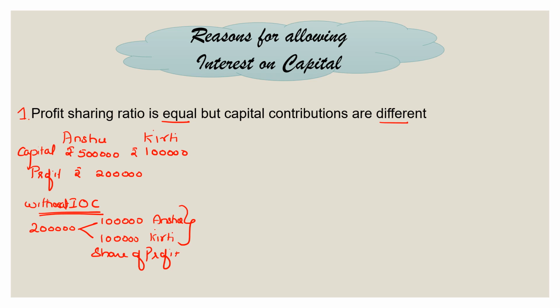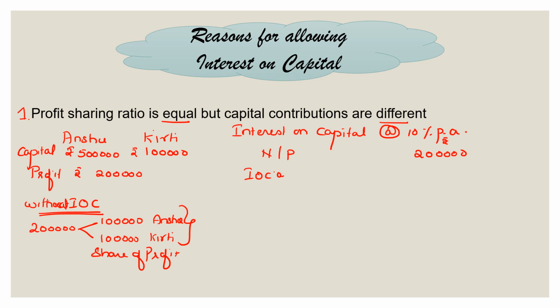So that is why the interest on capital concept came into existence, where suppose we take the case that interest on capital is to be allowed at the rate of 10% per annum. So if we take interest on capital to be allowed to partners at the rate of 10% per annum, then what happens out of this net profit of 2 lakh that you have?